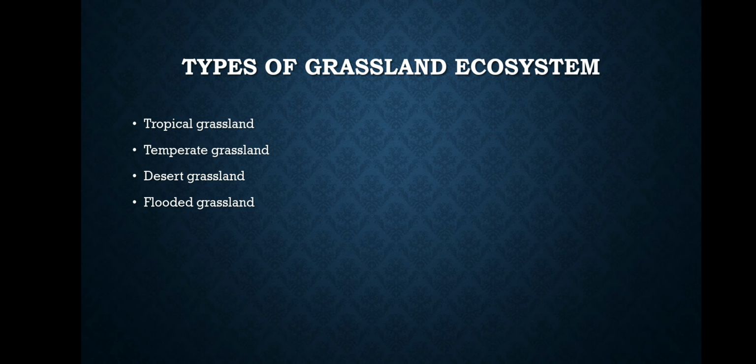And again, we have flooded grassland. According to my research, these are areas that are flooded with water or saturated with water and also have grass in them. So that's all about the types of grassland ecosystems.